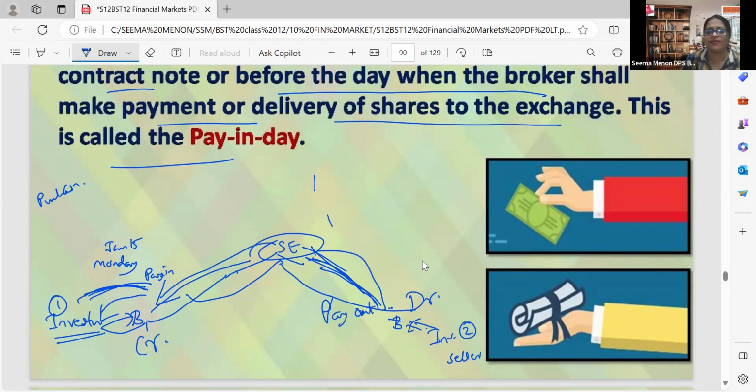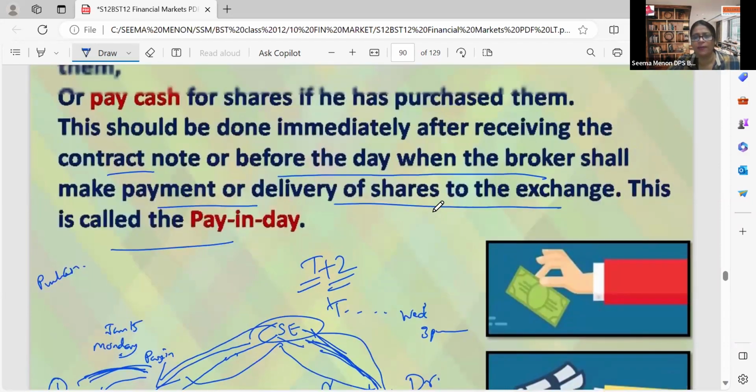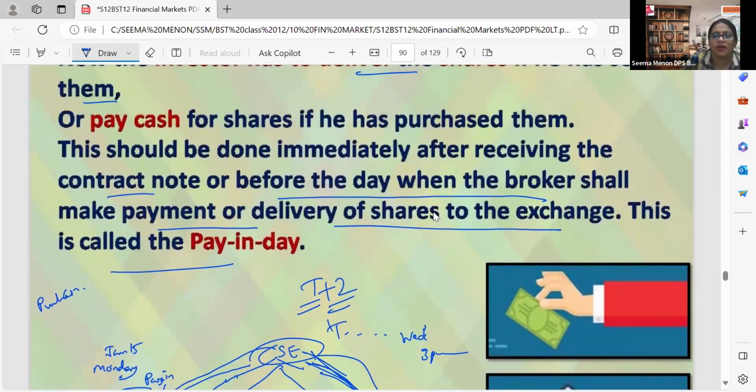Everything should happen within T+2. T means transaction on Monday, +2 means Tuesday and Wednesday. By Wednesday, 3 p.m., the transaction should be settled. So I hope now you are clear with the pay in day. Let's again discuss. If we want to purchase the shares, pay the cash for shares if he has purchased them. This should be done immediately after receiving the contract note.